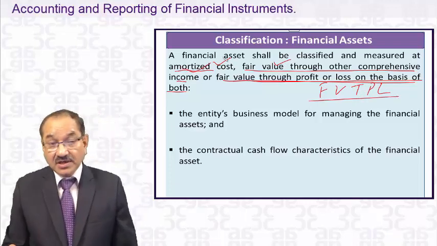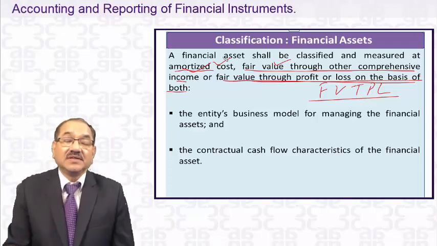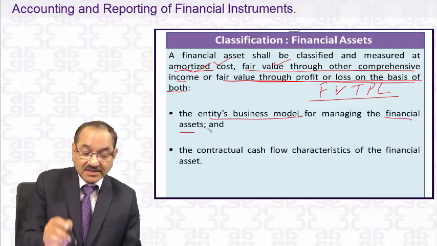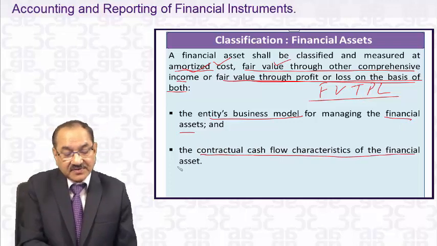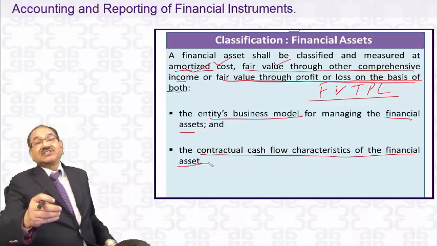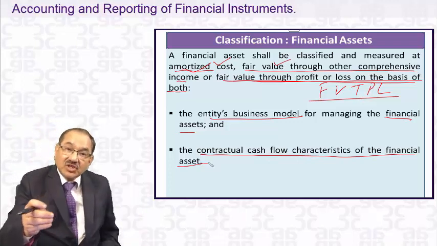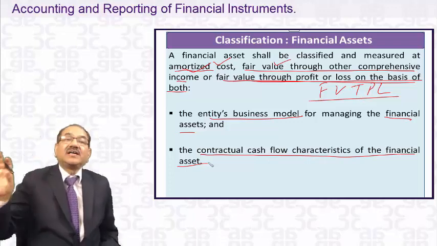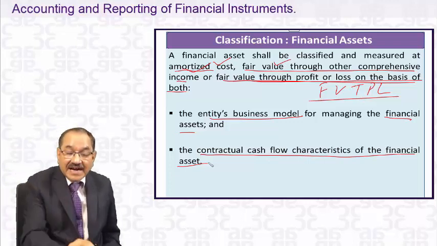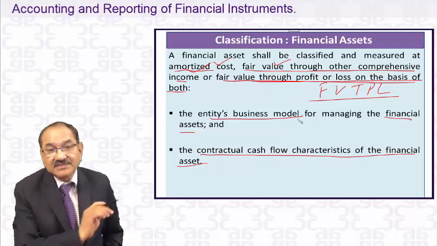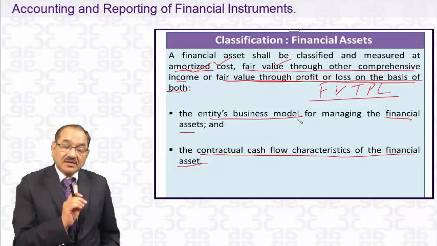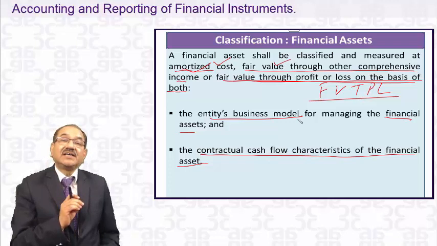Another is amortized cost. Now, how do we do these classifications? That depends upon the entity's business model of managing the financial asset and the contractual cash flow characteristics of the financial asset. These are the two criteria on the basis of which the financial asset is categorized, whether it will be carried at amortized cost or at fair value through profit and loss. The entity's business model for managing the financial asset, and the contractual cash flow characteristics of the financial asset.